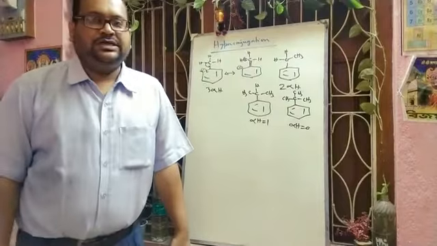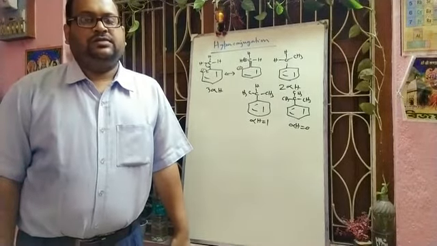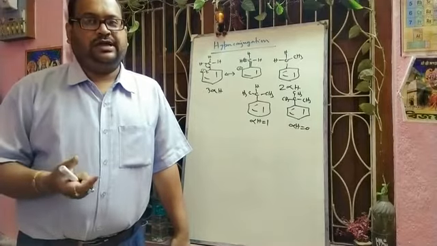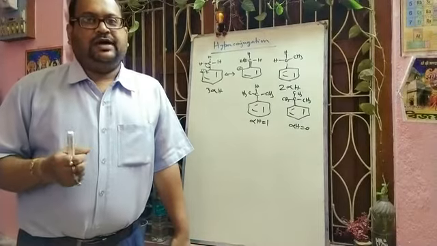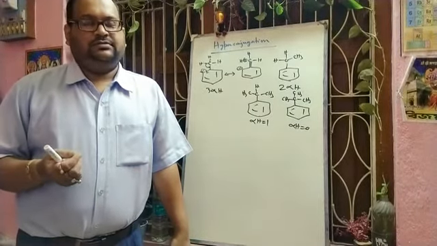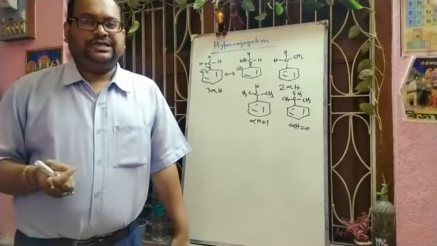Next, hyperconjugation shortens a carbon-carbon single bond adjacent to the multiple bond. Actually, that single bond is converting into a double bond. That is why it becomes shortened. Okay, the length will be decreased. And the relative stability of free radicals and carbocations, or we can say carbanium ions, we can explain by hyperconjugation.